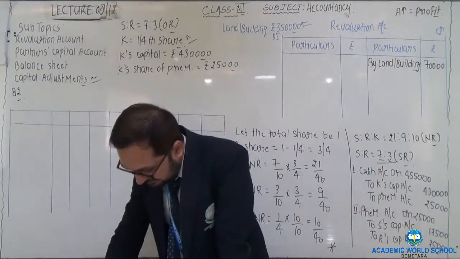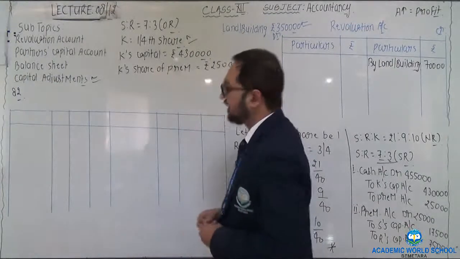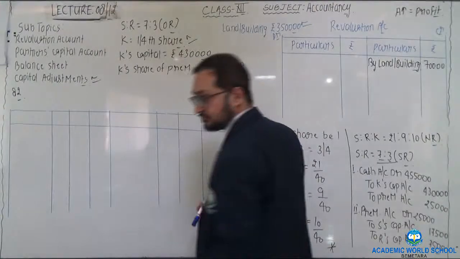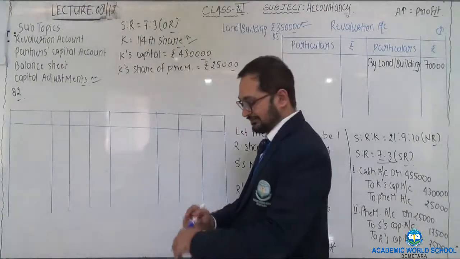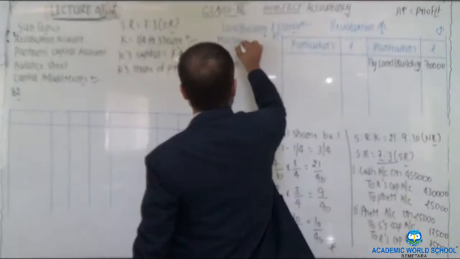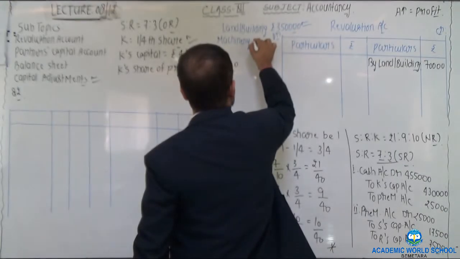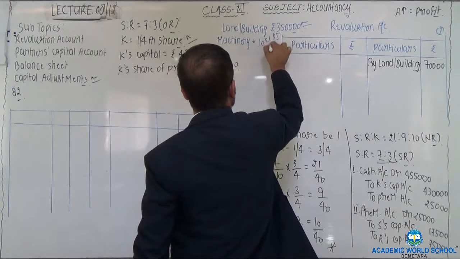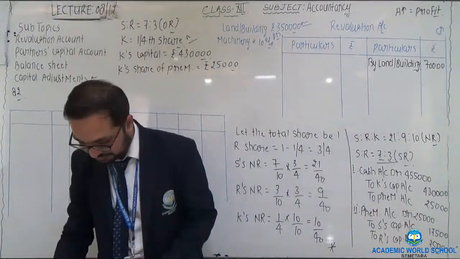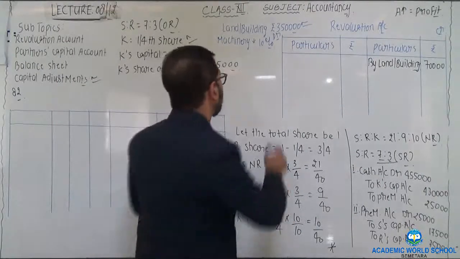Next adjustment is machinery will be depreciated by 10%. The value of machinery given in the balance sheet is rupees 4,50,000.